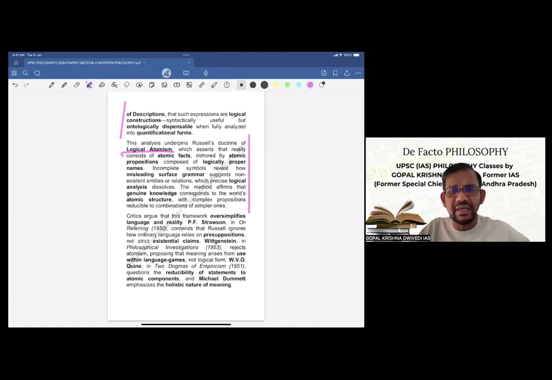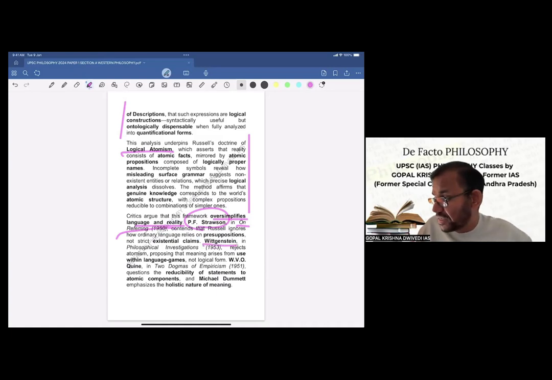Now, since the directive is explain, definitely 2-3 lines, as I told, we will try to critically analyze the whole thing and then we'll try to conclude. Critics argued that this framework oversimplifies language and reality. One critic, Strawson, in On Referring, contends that Russell ignores how ordinary language relies on presuppositions, not strict existential claims.